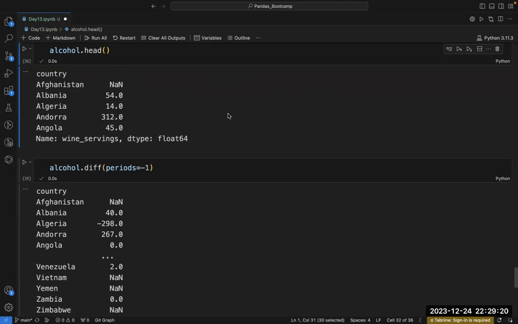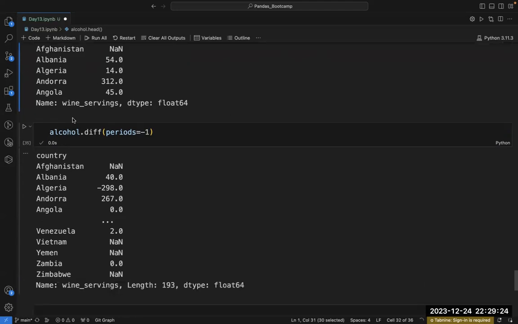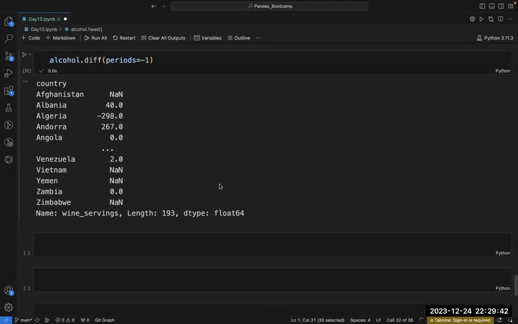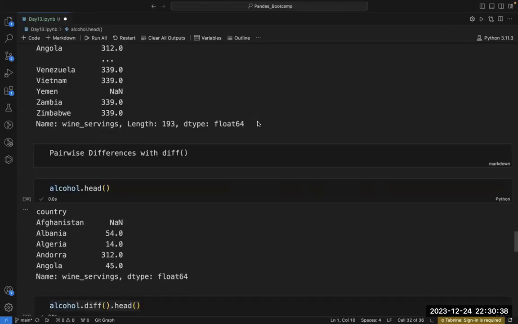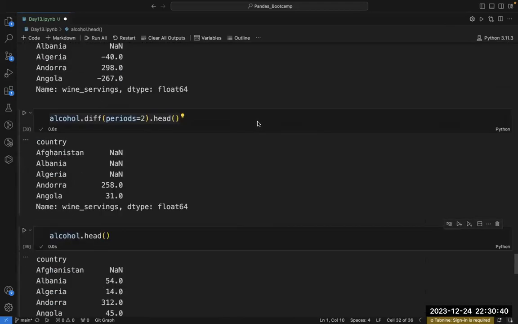But I wanted to introduce this diff method as early as possible, so that when it resurfaces later in the course, especially when we begin to talk about time series data, it will be something we are already familiar with. So this is all for the day.